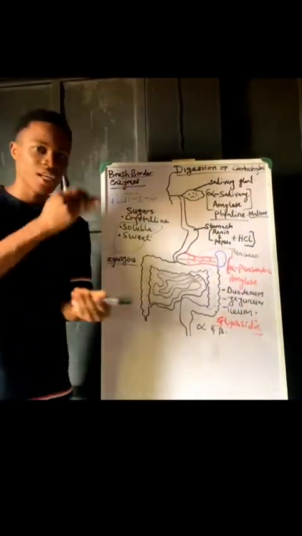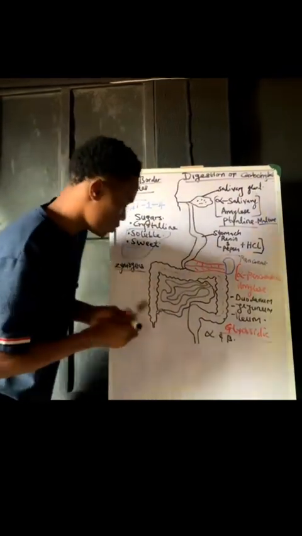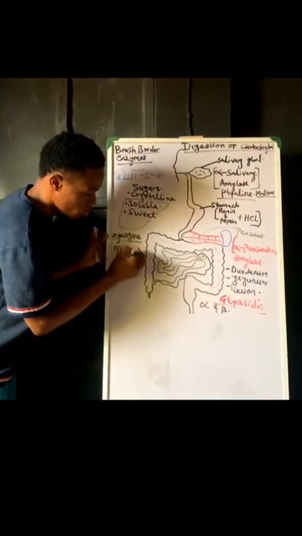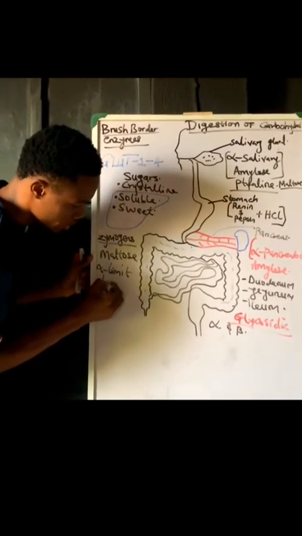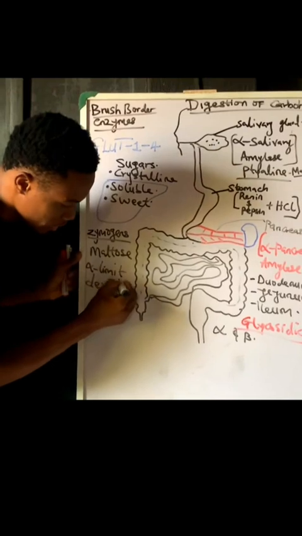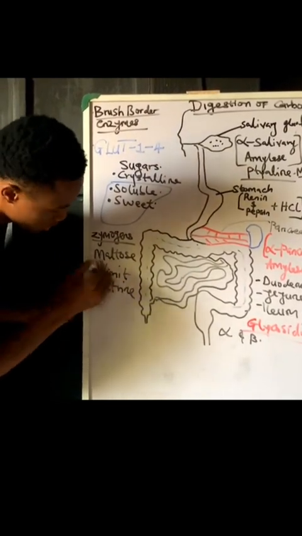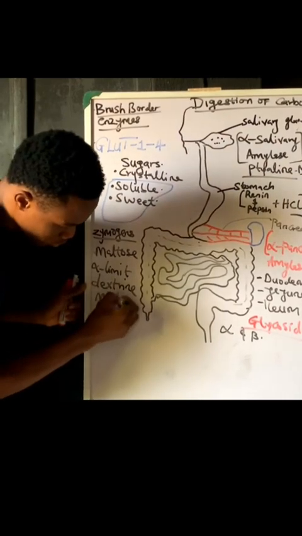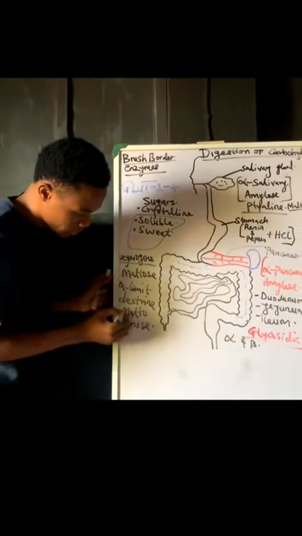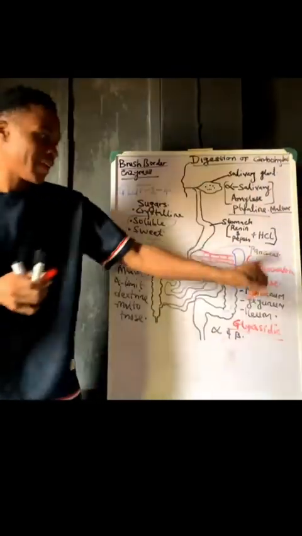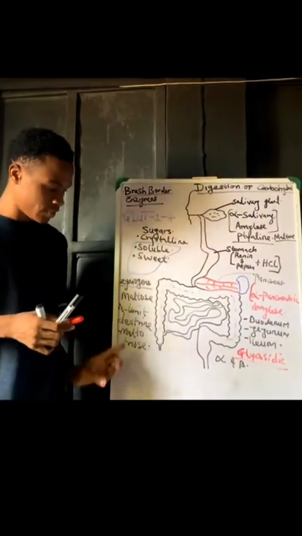Then what will it do? It is going to cleave the starch to give us three major structures. Number one, maltose. Number two, alpha limit dextrin. Then finally, one more thing, which is maltotriose. These are the three major things that we are going to have when the alpha pancreatic amylase acts on the remaining starch.